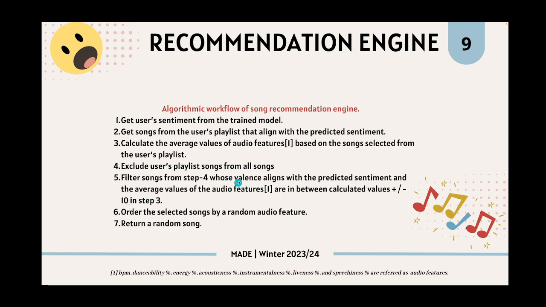The valence is the feature that determines if the song is positive or negative. It is also a feature in the Spotify song dataset. In the sixth step, the algorithm orders the selected songs by a random audio feature, and in the seventh step, it returns a random song.